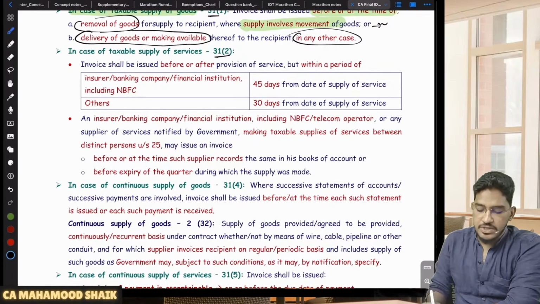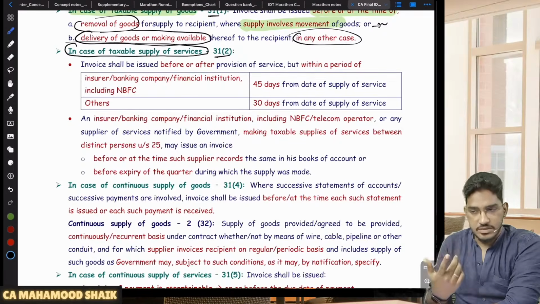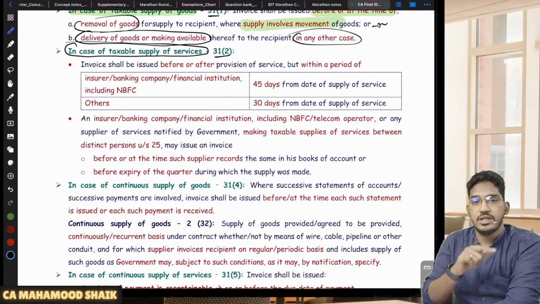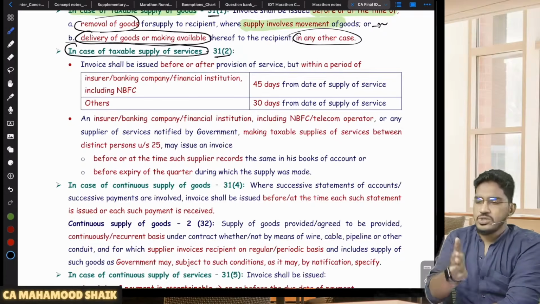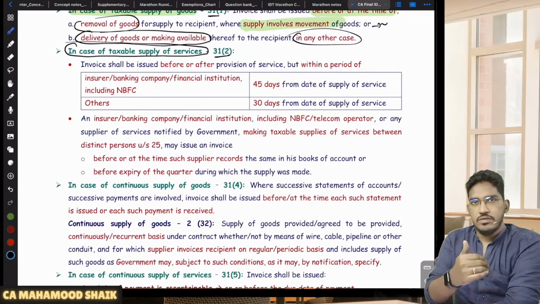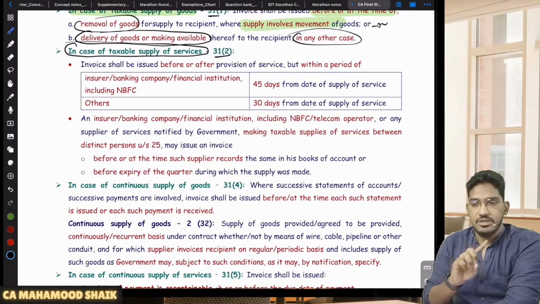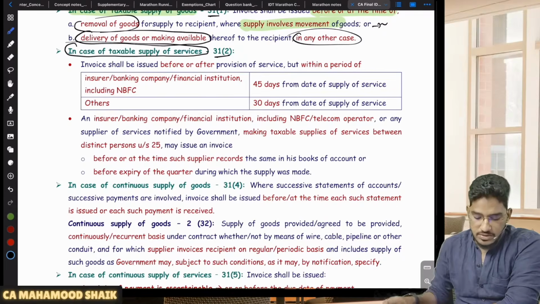Then we have 31 subsection 2, which is talking about the time limit for issuance of invoice in case of taxable supply of services. If you are not making supply of goods, but you are making taxable supply of services, then what is the time limit within which you are required to issue the invoice? When it comes to services, you need not give the invoice even before the service. Even after the service also you can give the invoice. After the provision of the service also you can give the invoice. But there is a maximum time limit. Sir, what is the time limit?